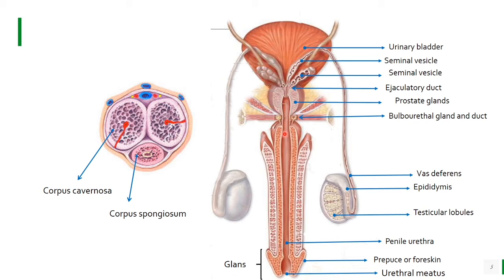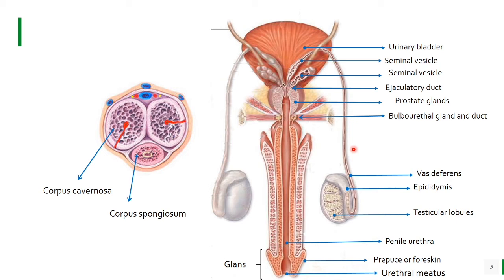The urethra extends through the penis to an external opening known as the urethral meatus. This is the external opening of the urethra, also known as the urinogenital aperture. So the urethra is a common pathway for urine as well as semen.